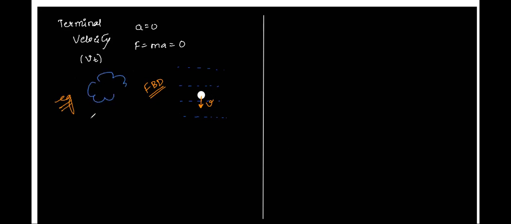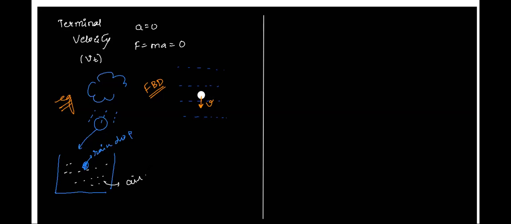These are the clouds and these are the raindrops. Let's say I want to consider one raindrop. So this is the raindrop, which is the object, and it is present in a fluid. And what is that fluid? Air. So this is one example of the free body diagram we are taking. Let's say we are drawing the free body diagram of this raindrop falling down in a fluid, that is air. Yes, Atul, tell me what should be the forces acting on this given raindrop.